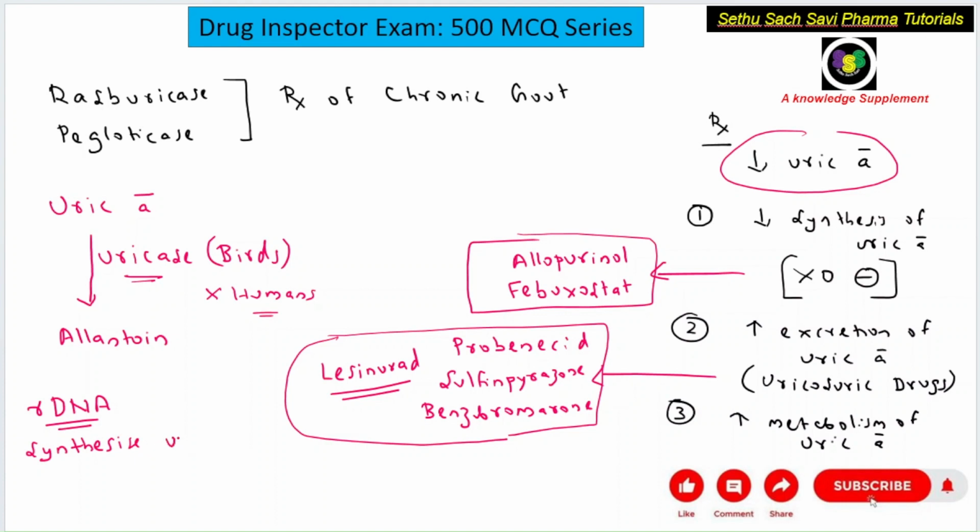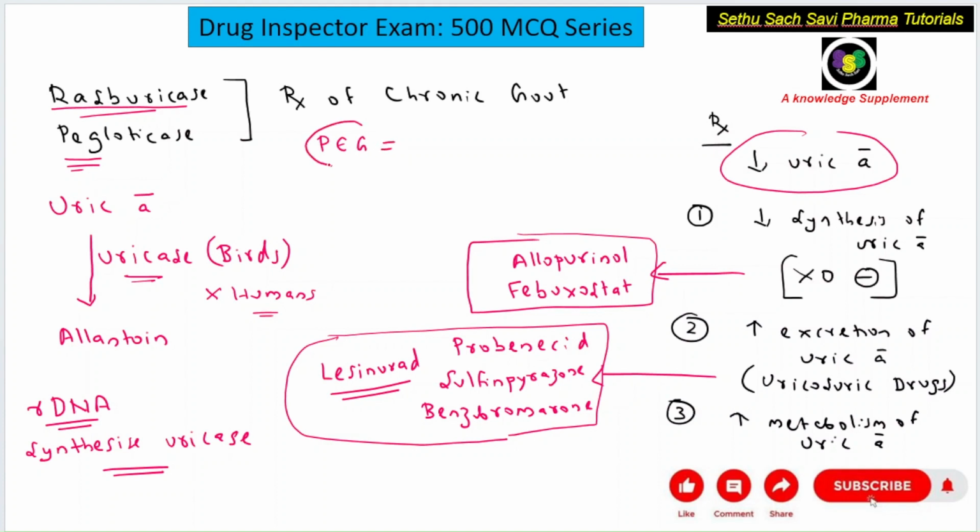That synthetic uricase enzyme is called rasburicase. So rasburicase is nothing but a synthetic uricase enzyme developed by recombinant technology. Pegloticase is the derivative of rasburicase, where pegylation is done. Okay, what is pegylation? Polyethylene glycol.